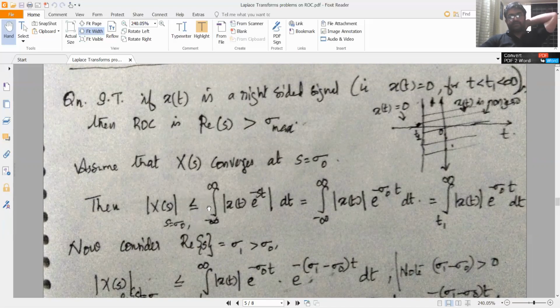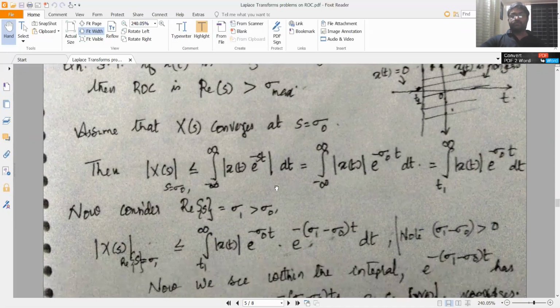Now that is less than or equal to integral minus infinity to plus infinity modulus of x of t e raised to minus st dt, which is equal to integral minus infinity to plus infinity modulus of x of t into modulus of e raised to minus st. Since s is equal to sigma 0, I can just write this as e raised to minus sigma 0 t dt. And now we will apply the limits. The signal starts from t1, goes up to infinity. So integral t1 to infinity modulus of x of t e raised to minus sigma 0 t dt. Okay. So now let us consider